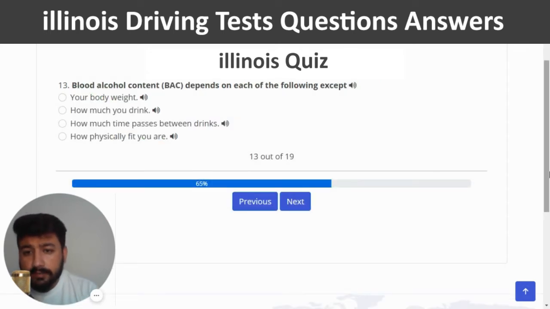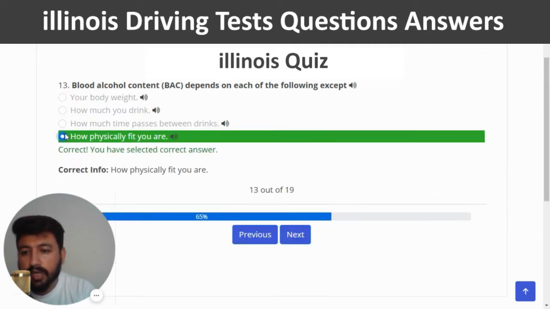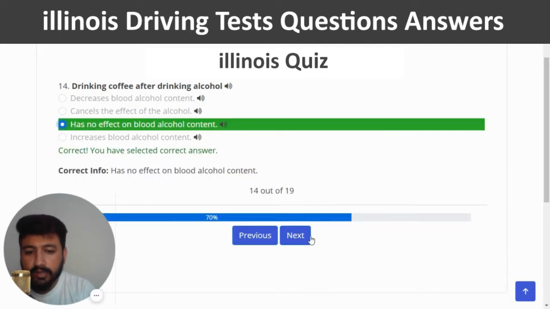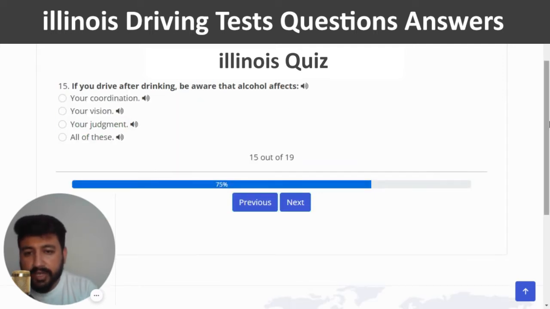Next. Blood alcohol content BAC depends on each of the following except, the right answer is how physically fit you are. So let's click on the last option, correct? The 14th question is, drinking coffee after drinking alcohol. The right answer of this question is, has no effect on blood alcohol content. So I'm going to select the third option. Next. If you drive after drinking, be aware that alcohol affects. The right answer is all of these.